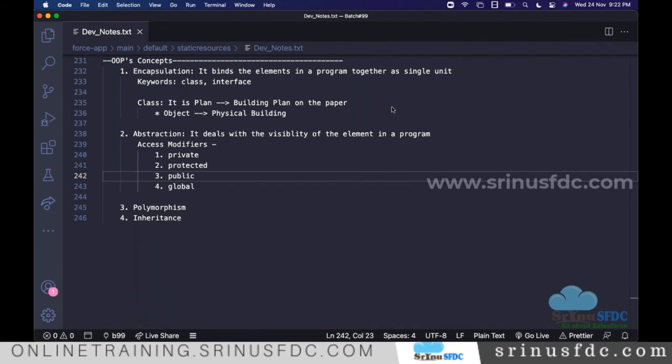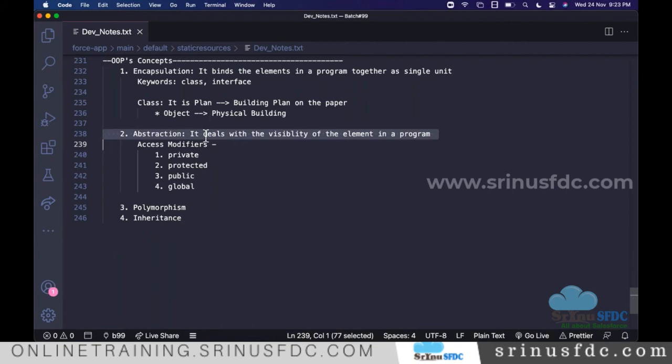Okay, so now I believe it is clear. Now this abstraction, right? The purpose of the abstraction is it controls the visibility of the elements in a program. Okay, so already I think I gave one example. If you take TV, in TV, what we want to see, only that is exposed outside. We want to see the image so that the image panel will be displayed outside. I want to keep my pen drive or some cable I want to connect.